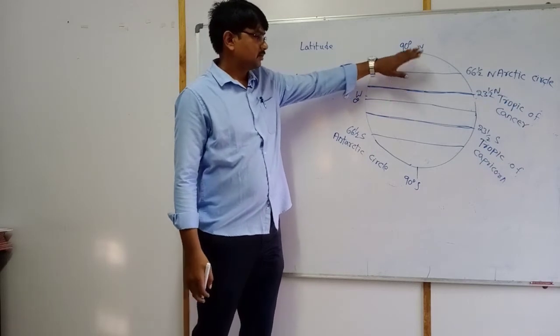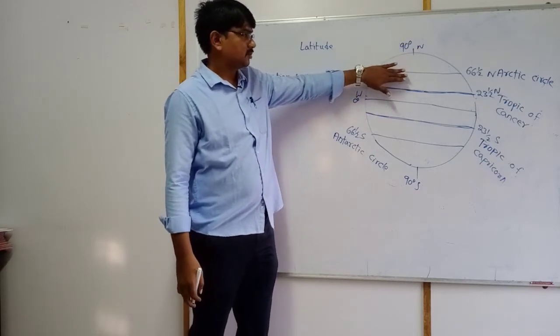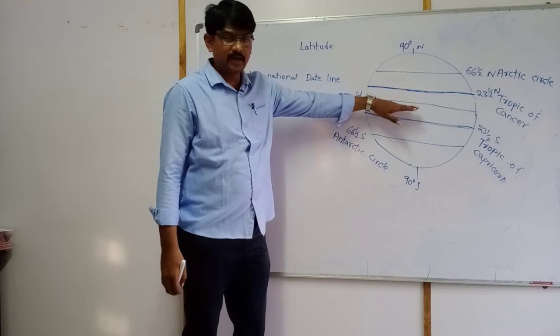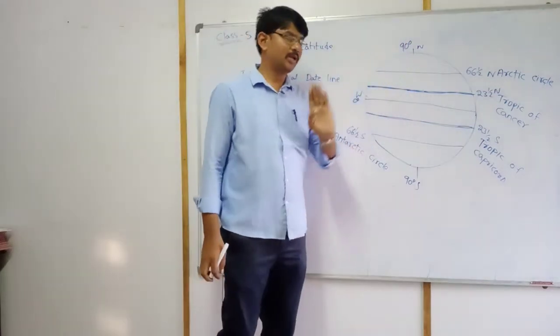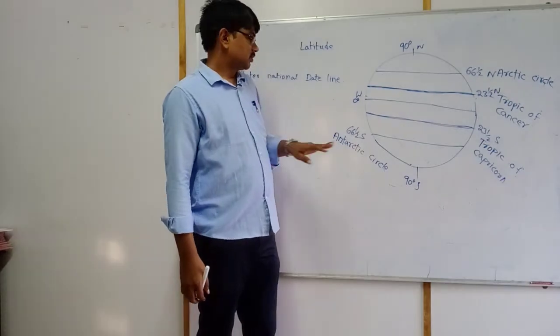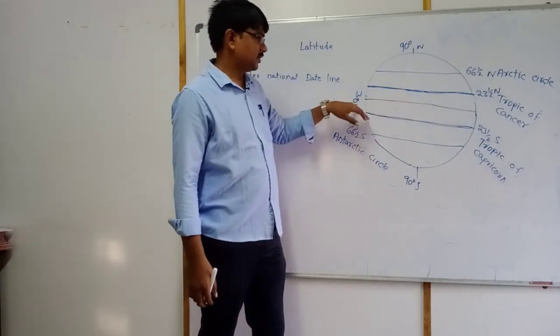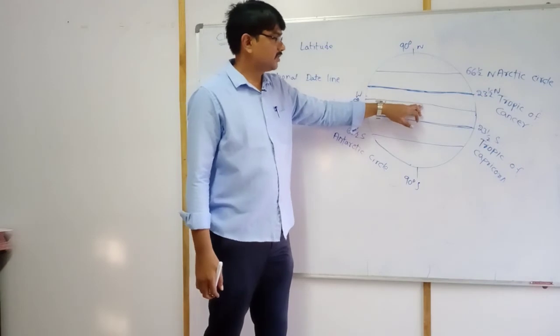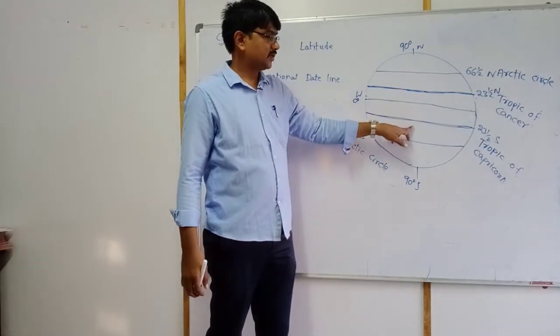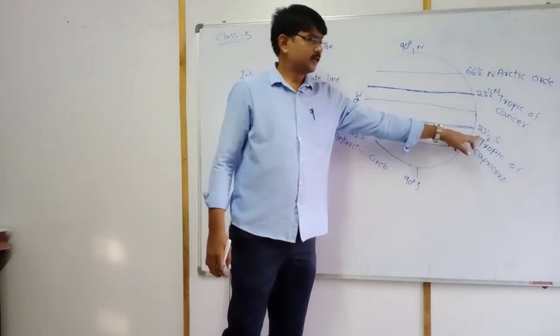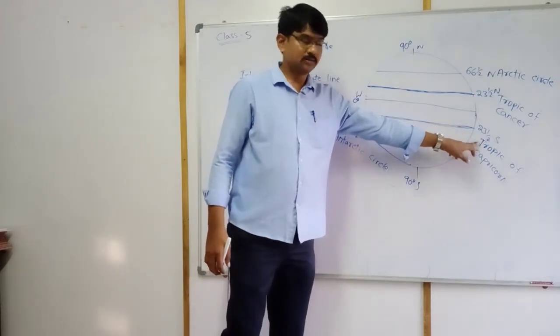Why should these lines have names? To understand the structure of the globe, these lines are very, very important. First of all, this is 0 degrees equator, 23 and a half north, Tropic of Cancer, 23 and a half south, Tropic of Capricorn.